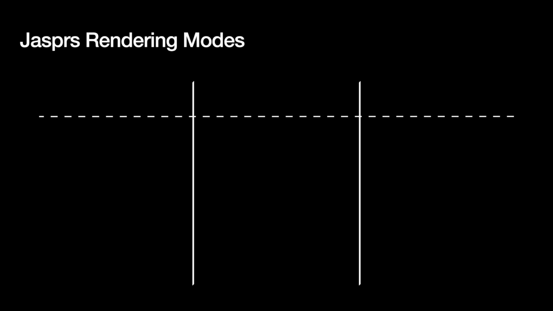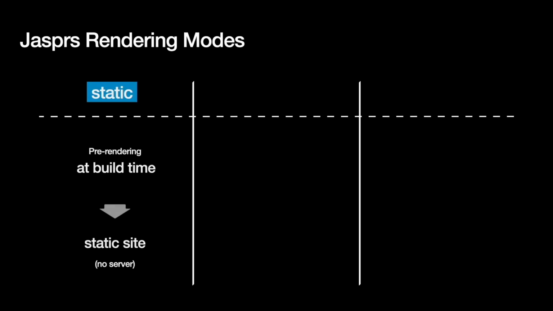Now there's one more thing regarding pre-rendering. Jasper actually has 3 modes it can render your application in, because no one said anything yet about when pre-rendering happens. And this can happen at 2 different times. First option is to pre-render already at build time. So either locally or in the CI. When you build your website, Jasper can go in and pre-render all your pages and output an HTML file for each one.